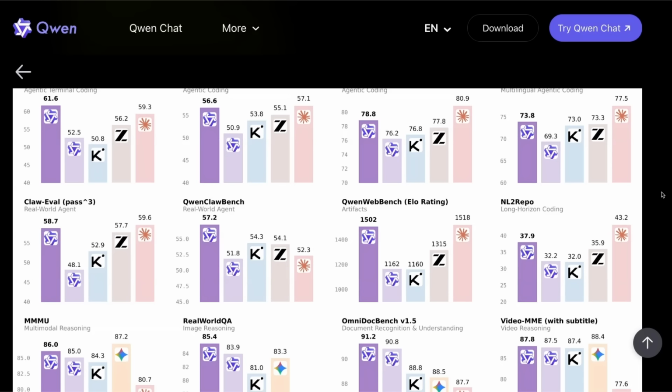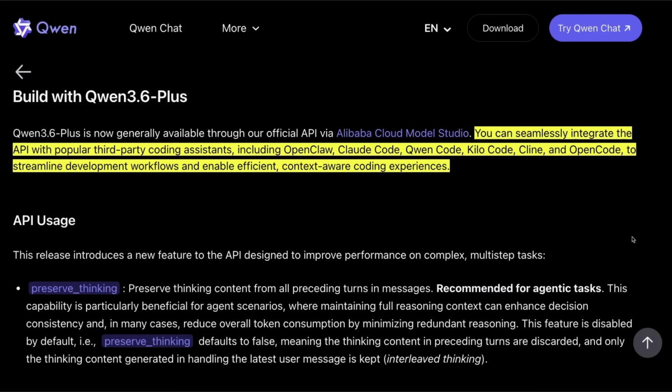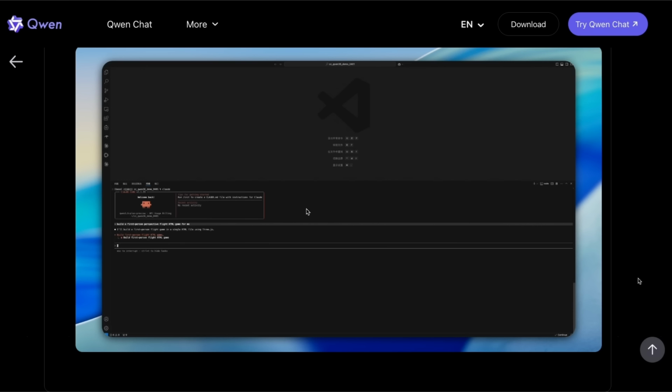Usually the Plus series are the proprietary Qwen models. However, for this release, not only have they focused on coding, but you can also use it in other third-party systems like OpenClaw, Claude Code, Kilo Code, along with Qwen Code. Now, the choice of harness is going to matter a lot. We're going to talk about that later in the video.